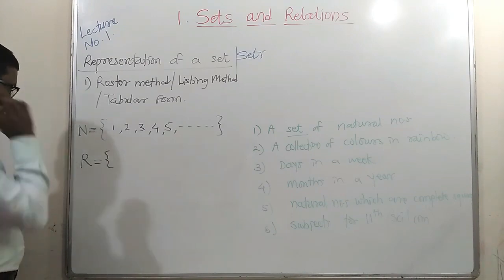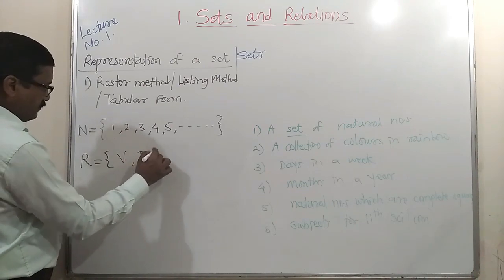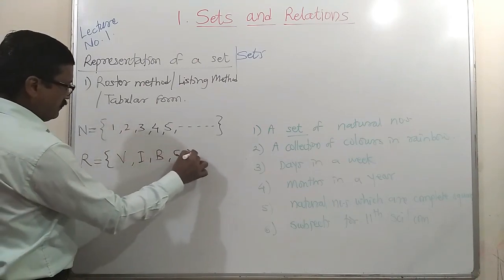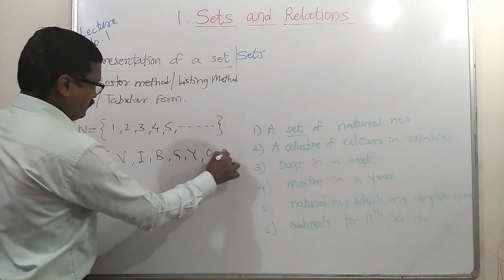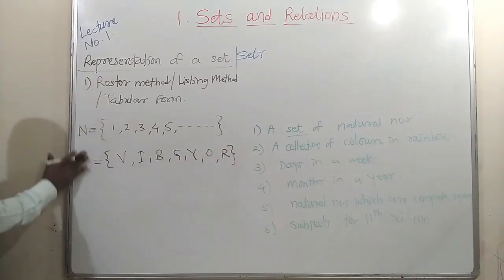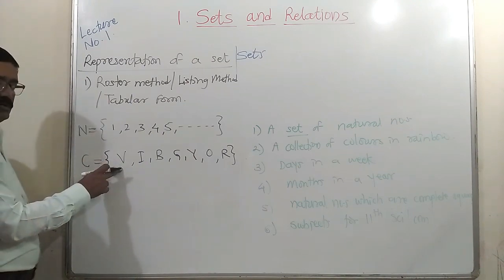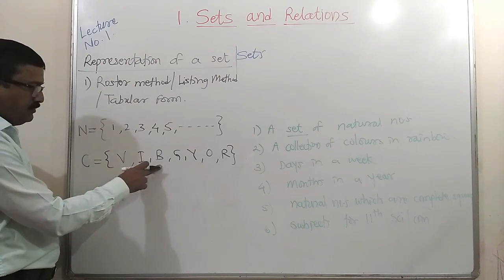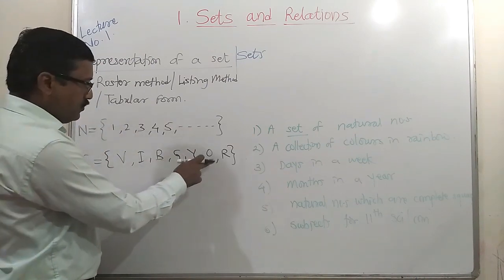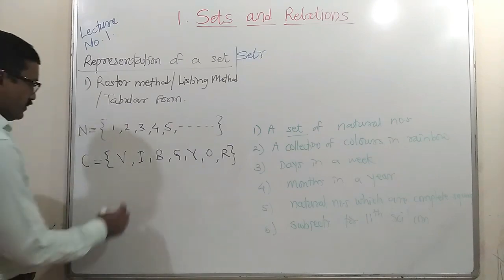So the colors are V for violet, indigo, blue, green, yellow, orange and red. These are the colors of the rainbow.